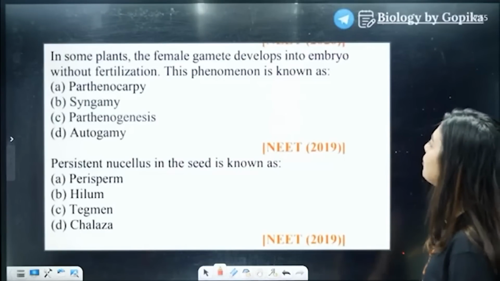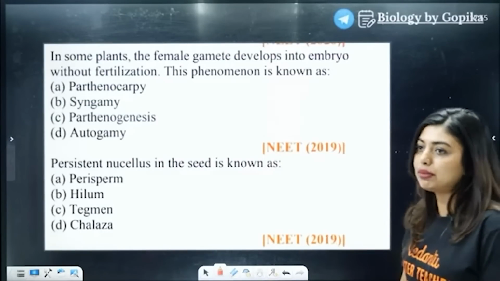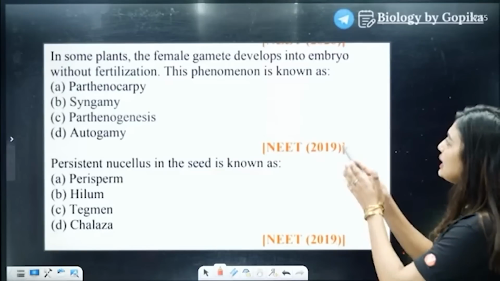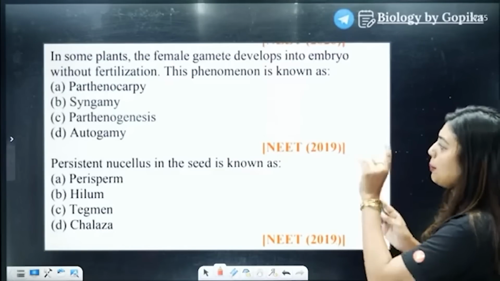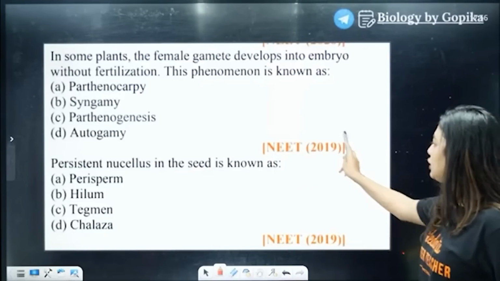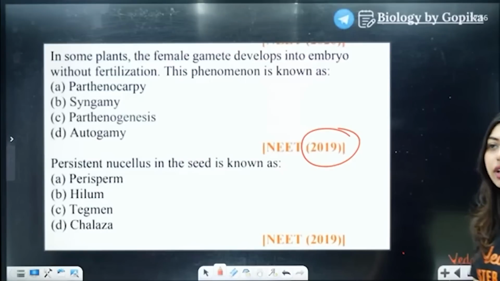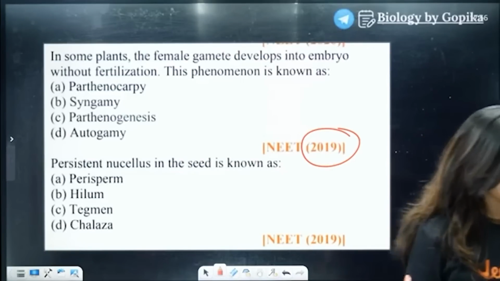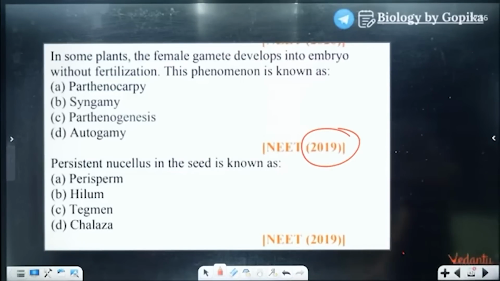In some plants, the female gamete develops into embryo without fertilization. This phenomenon is known as parthenocarpy, syngamy, parthenogenesis, or autogamy. NEET 2019 question. Okay? Yes, NEET 2019 question.